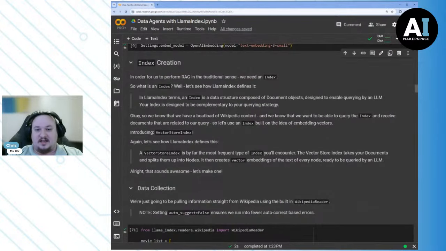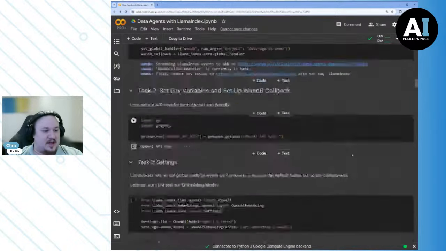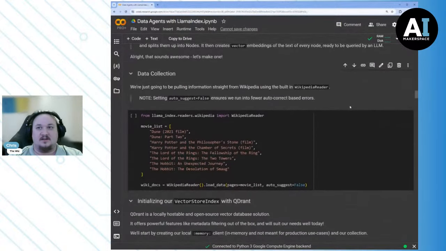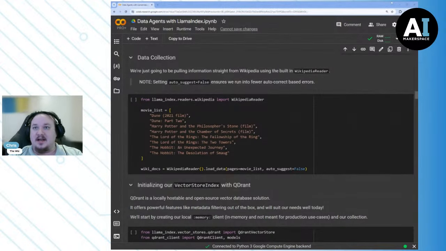Now we have to create an actual index. Creating an actual index is not the difficult part. The way we can think about this is as follows. We have this idea of vectors and vector stores and all this other stuff. And what we want to do is make sure that we have this set up in a way such that we have the index created cleanly, right? So the way we're going to do this is we're going to use the LlamaIndex core to do that. Now, before we can actually set up an index, we need some data.